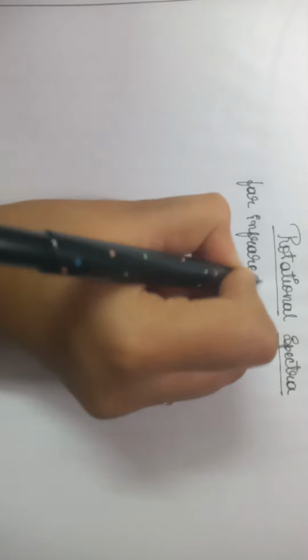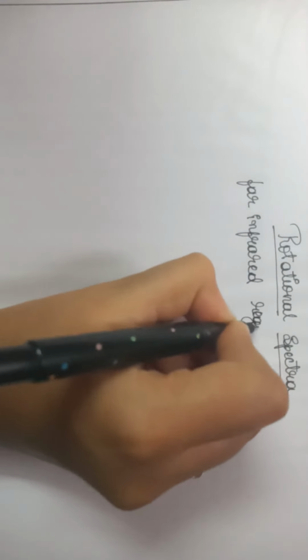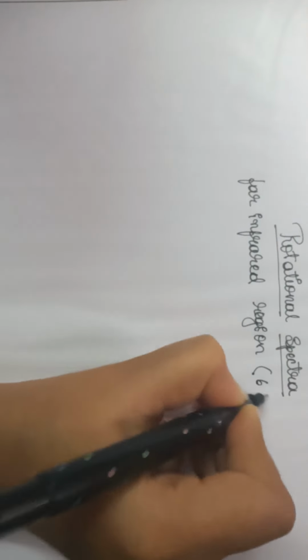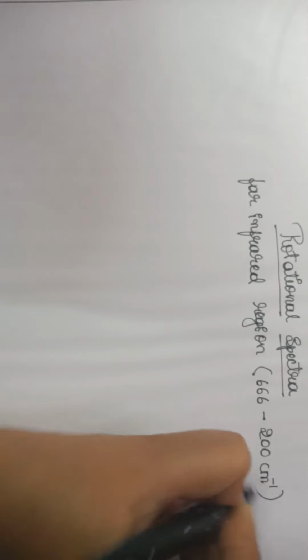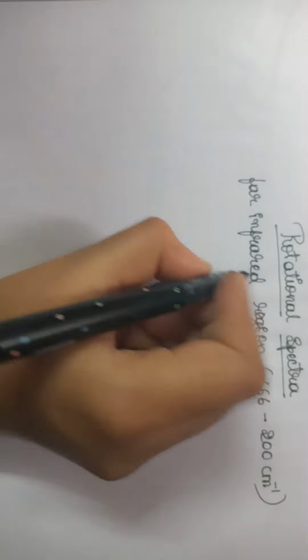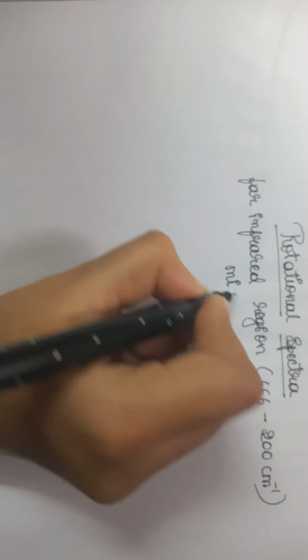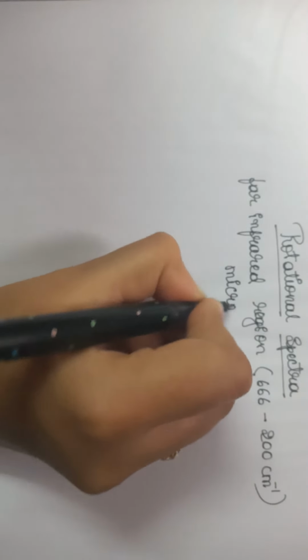Now we will move to rotational spectra. It is active in the far infrared region, which has a value of 666 to 200 centimeter inverse. Far infrared can also be considered as the microwave region.